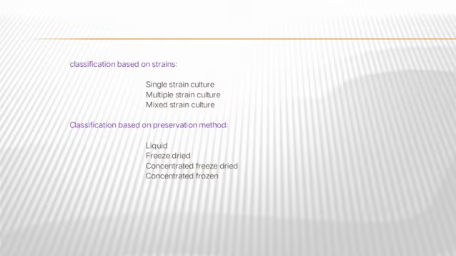The next classification is based on the preservation method. It has four types: liquid, freeze dried, concentrated freeze dried, concentrated frozen. In liquid culture, the culture is preserved in growth medium like milk for short time use. In freeze dried, the water is removed by the sublimation method. In the concentrated frozen, the starters are stored at very low temperature like minus 40 degrees Celsius to minus 80 degrees Celsius.